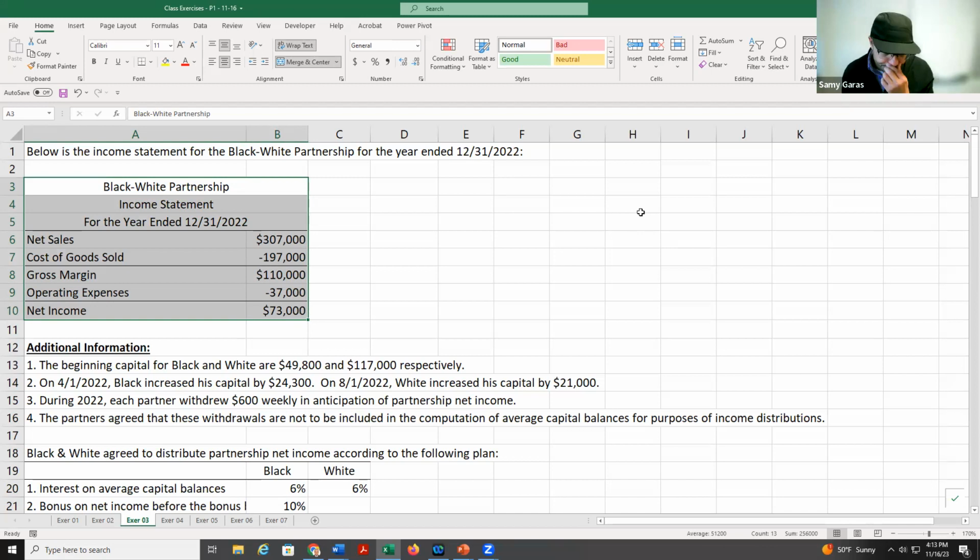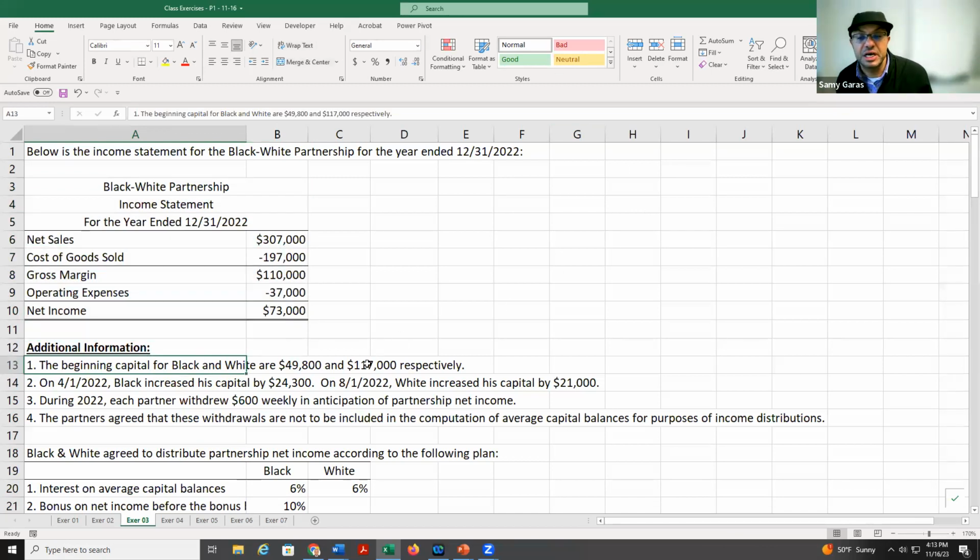And here we have the beginning capital, 49,800 and 117. But during the year, Black added capital on April 1st and White added capital on August 1st. So how can I calculate the average here?